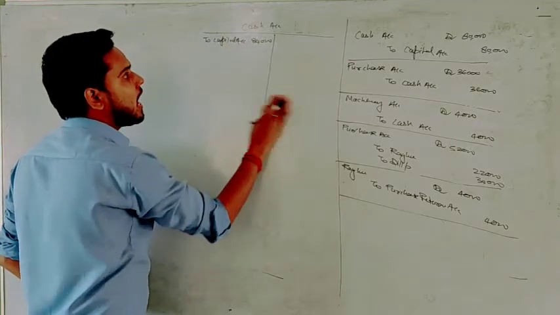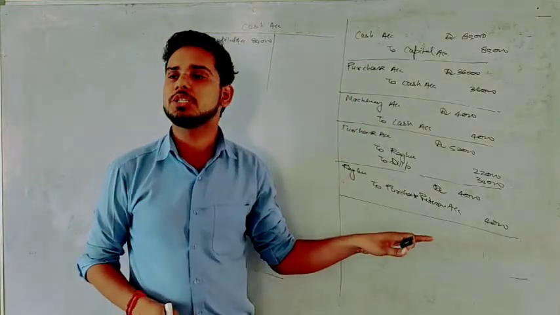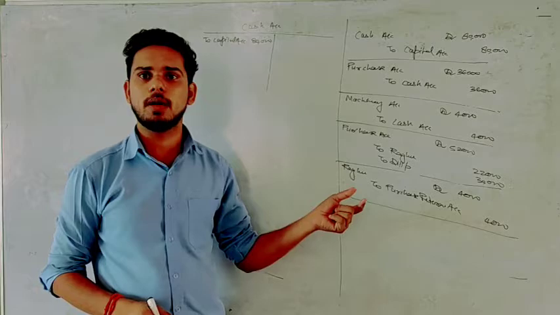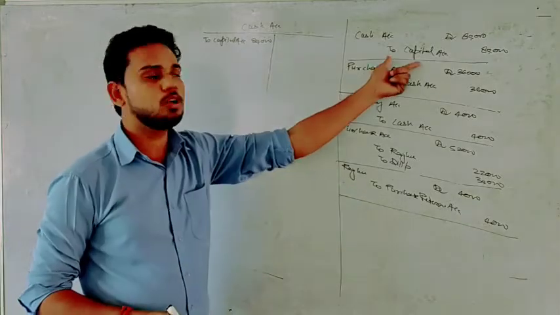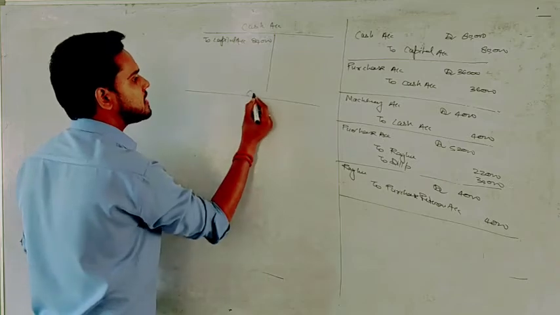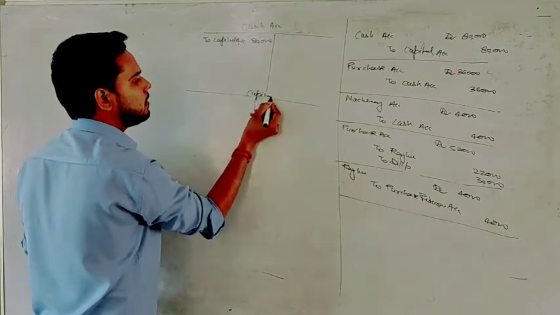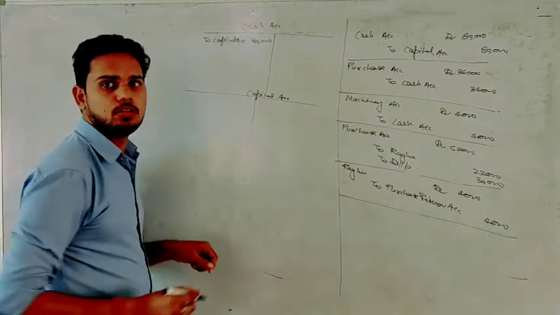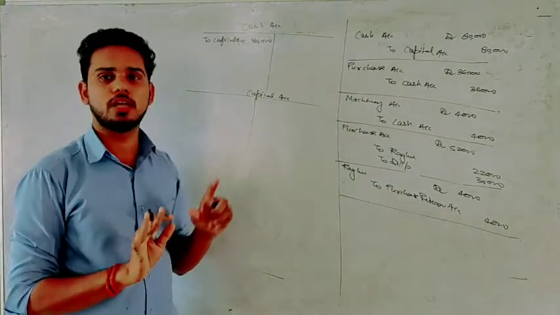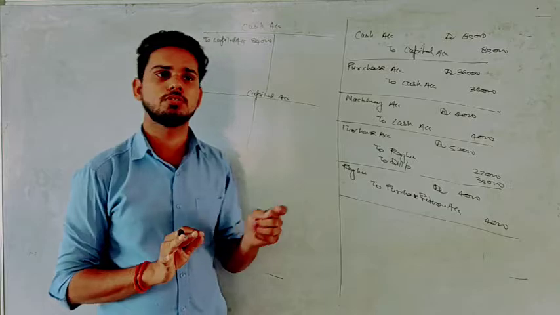Now see one thing. I am not going to pass the cash entry. We are following all the transactions one by one. So next we are going to prepare capital. Firstly, let's see how I am preparing, then note it down. Okay, it will be easy for you. Firstly, let's see, then you can write. I will give you time to write the questions.